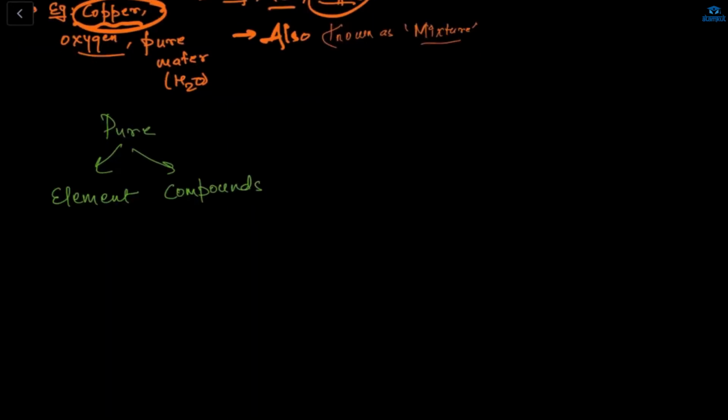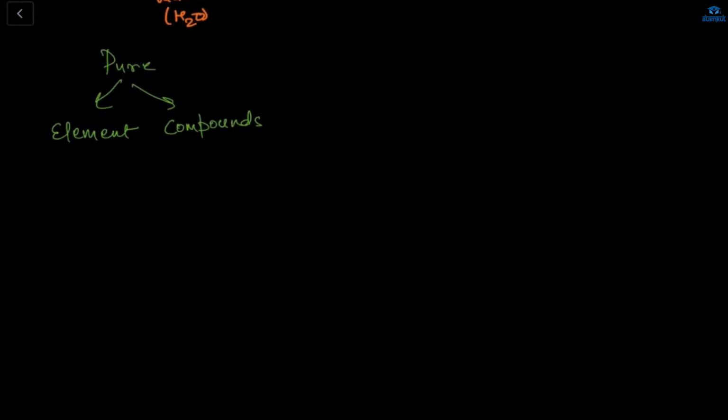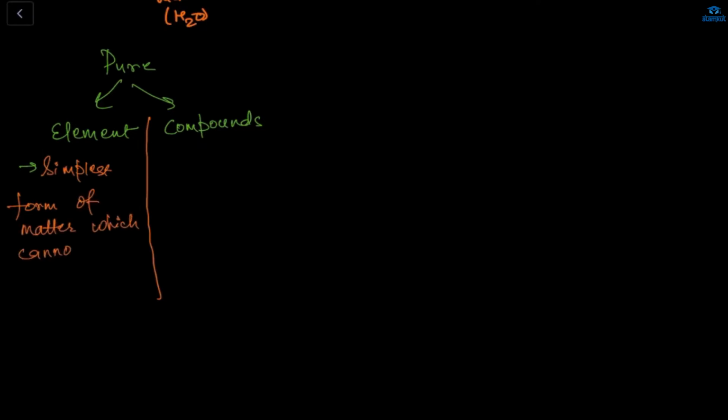What is an element? An element is the simplest form of matter which cannot be further subdivided or simplified. And a compound is made up of more than one element. What is an example of a compound? Sodium chloride, NaCl, H2O, carbon dioxide, water. So what is an element? The simplest form of matter which cannot be further divided or simplified.